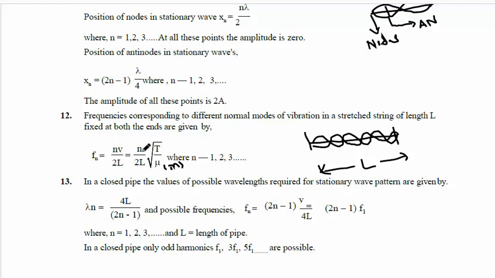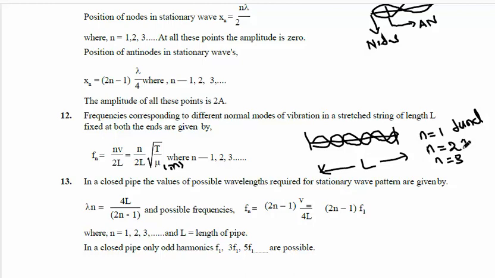the number of the mode of vibration. First mode, second mode, third mode, like this. First mode is called fundamental mode. N equal to 1 means first mode, fundamental mode. N equal to 2 is second mode of vibration. N equal to 3 is third mode of vibration.